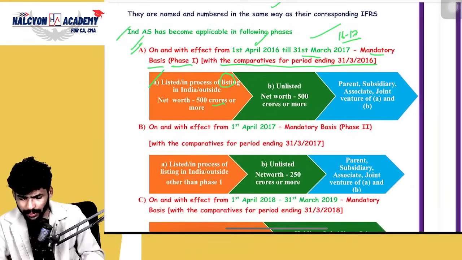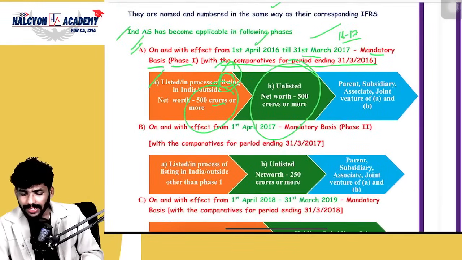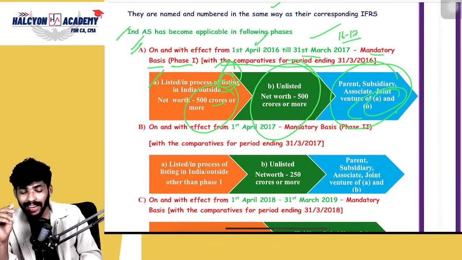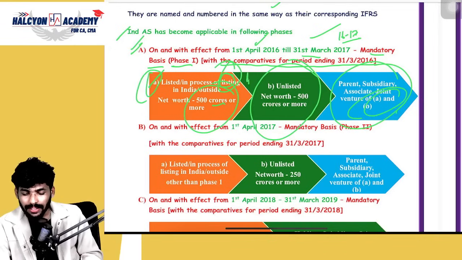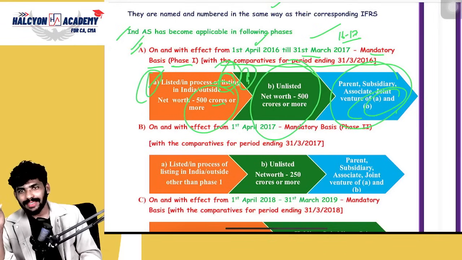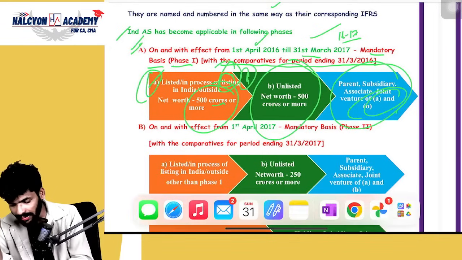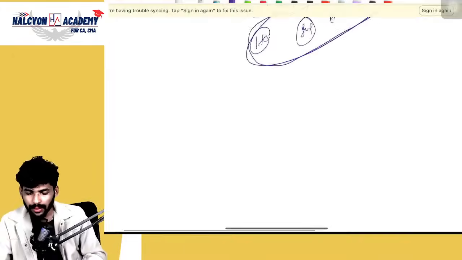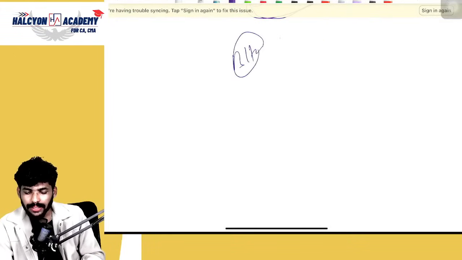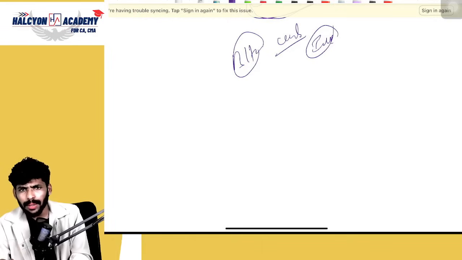See, guys, first point: listed or in the process of listing, net worth should be 500 crores or more. Unlisted entities: net worth should be 500 crores or more. Parent, subsidiary, associate, joint venture of A and B. What is A and B? This is A, this is B. Even if it is an unlisted company, suppose B Limited is an unlisted company and Ind AS is applicable to B Limited.